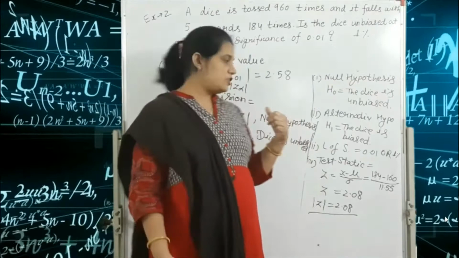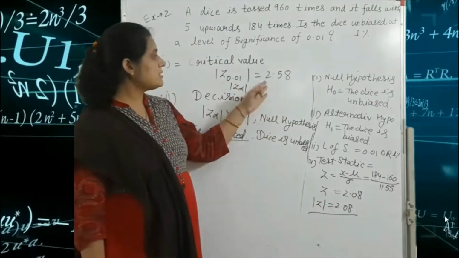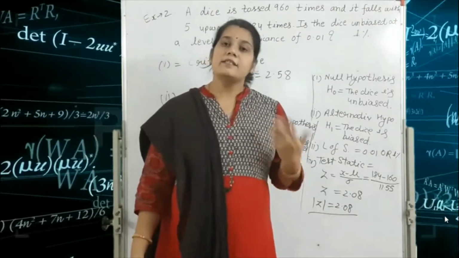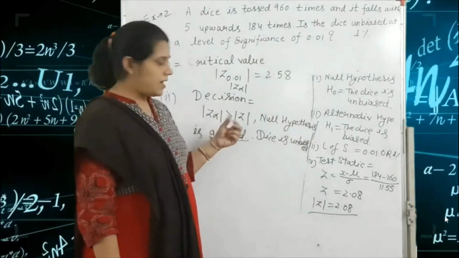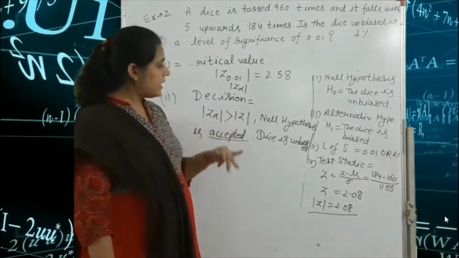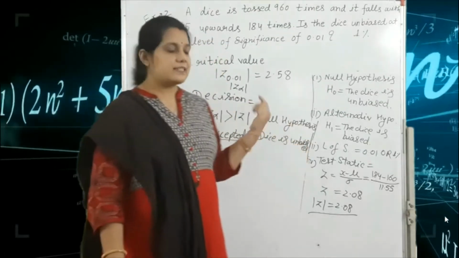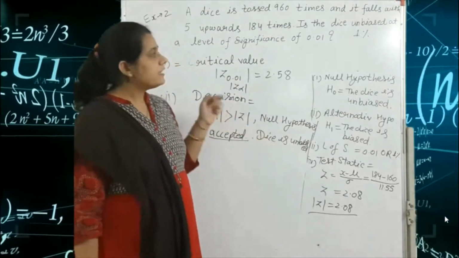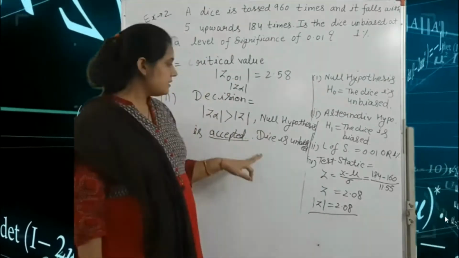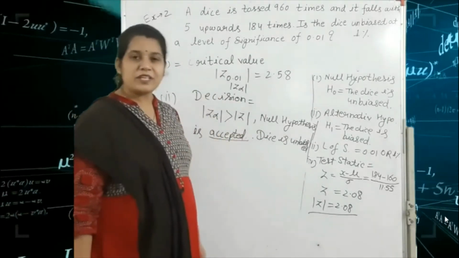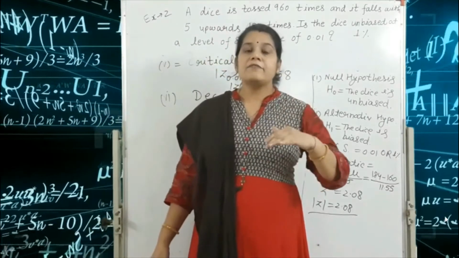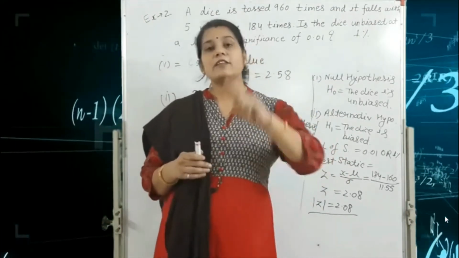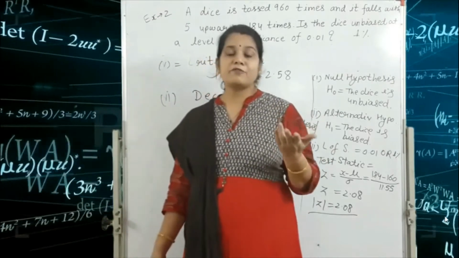But in this question, our mod of Z alpha is equal to 2.58 and the mod of Z is equal to 2.08. So mod of Z alpha is greater than mod of Z, which means our null hypothesis is accepted. So is the dice unbiased? Yes, it is. This is the correct statement: the dice is unbiased. So this is the first type of question. I will continue this topic in our next lecture, which depends on the second type of question.